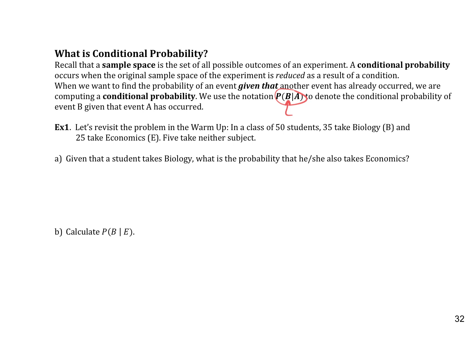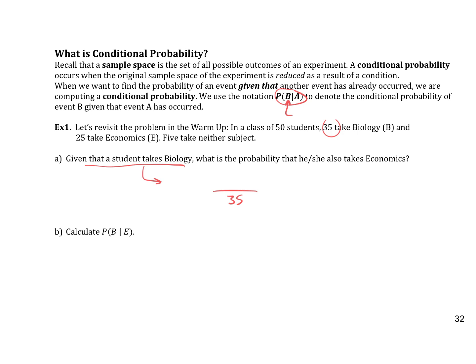Okay, so they're revisiting the warm-up. Do I need to go back and do the warm-up for this then? Given that a student takes biology, they're explaining it here, so maybe it'll be okay. Given the student takes biology, what's the probability that he also takes economics? Okay, so we're given that a student takes biology. So this is now the new sample space. This is now the new denominator. So we're looking out of the biology students, how many take economics?